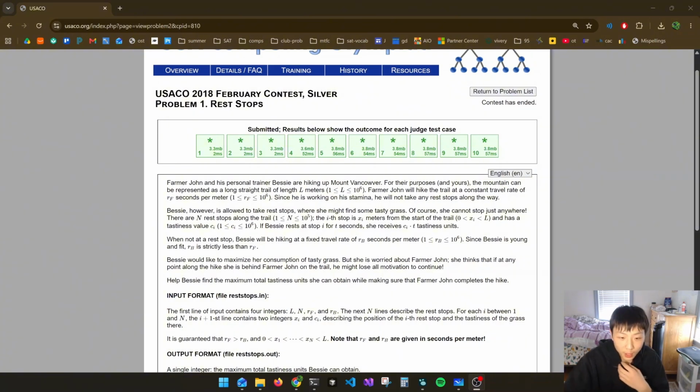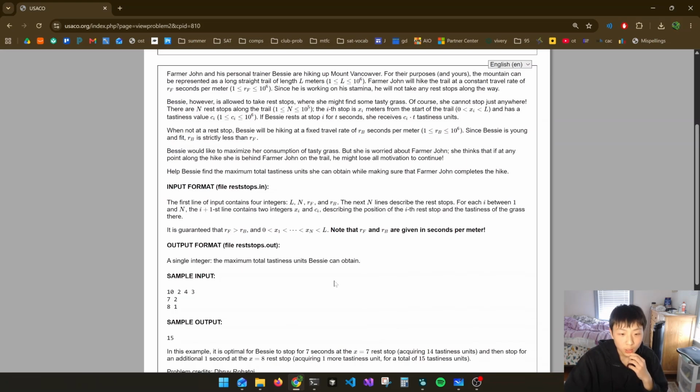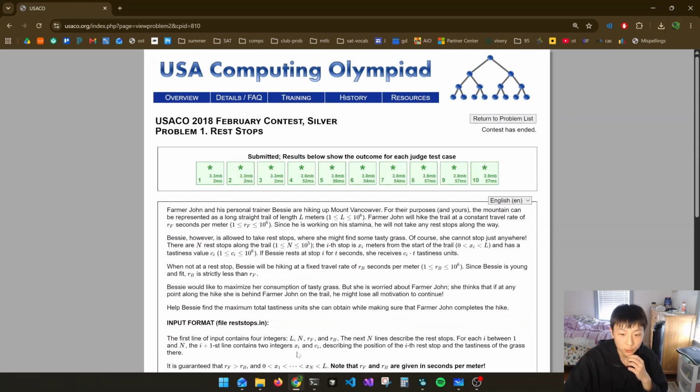It also says that Farmer John is going to be slower than Bessie, which makes sense. And notice that all of the rest stops are distinct, so there can't be two rest stops at the same position. This is an interesting problem. Let's go to the whiteboard.